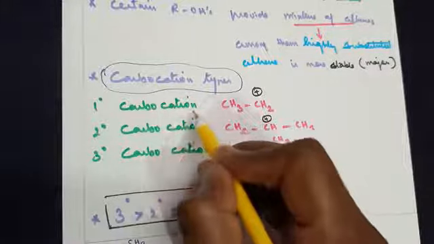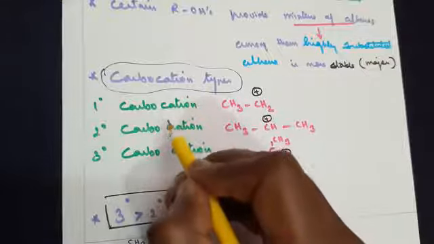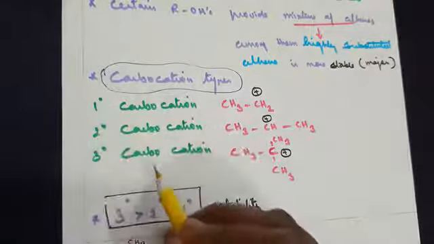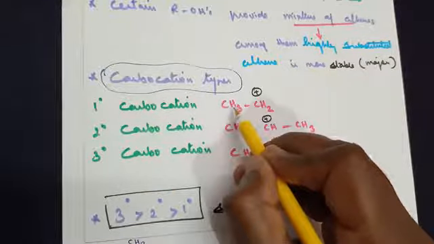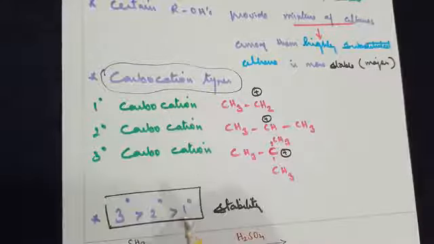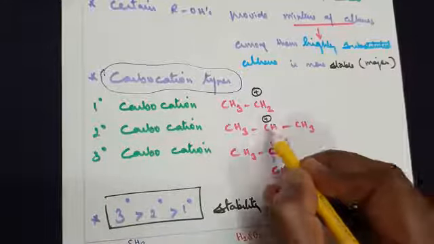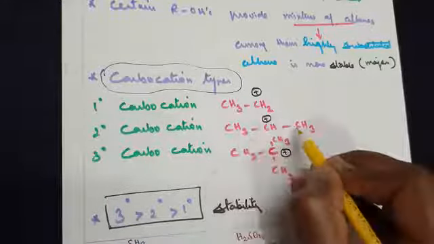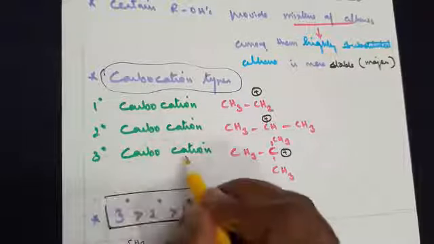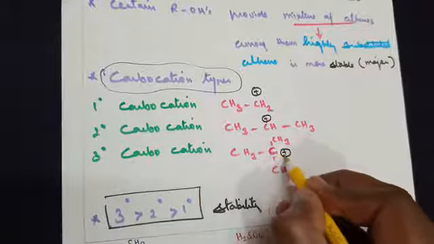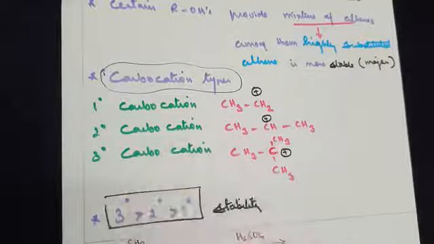You know that the word cation stands for positive charge. Carbocation, when you say, is the carbon with a positive charge. So when you say primary carbocation, carbon with a positive charge, if it is attached with only one group, it's called a primary carbocation. On the other hand, secondary carbocation, carbon with a positive charge, if it is attached with two groups, we call it a secondary carbocation. Tertiary carbocation, carbon with a positive charge, if it is attached with three groups, we call it a tertiary carbocation.